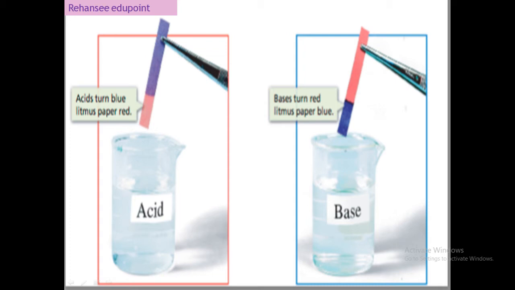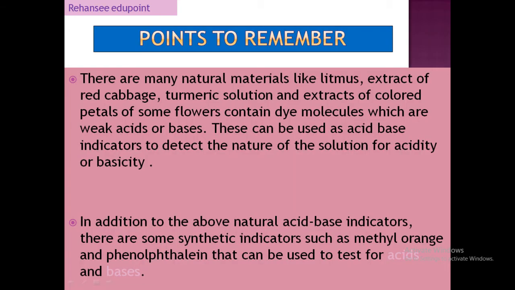Now what are the points we remember, sir? First, there are two types of indicators we use to test whether they are acids or bases. First one is natural indicator and second one is synthetic indicator. What are synthetic indicators, sir? Methyl orange solution and phenolphthalein solution are the synthetic indicators. What are natural indicators we use to test acids and bases? Red cabbage, turmeric solution, extract of colored petals, and some flowers that contain dye. With these things we test whether they are acid or bases.